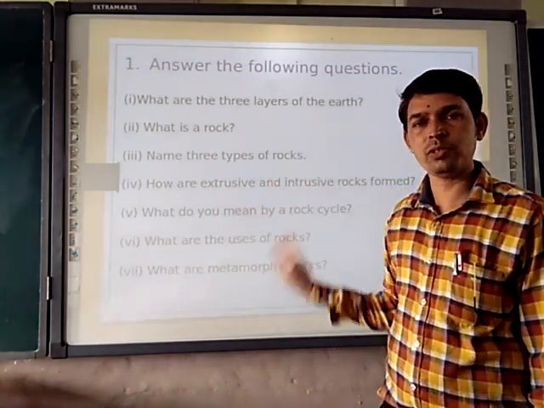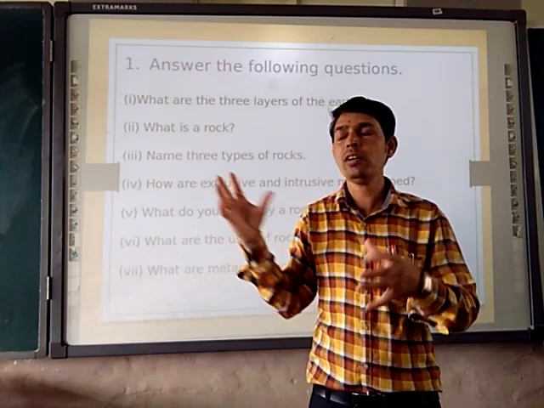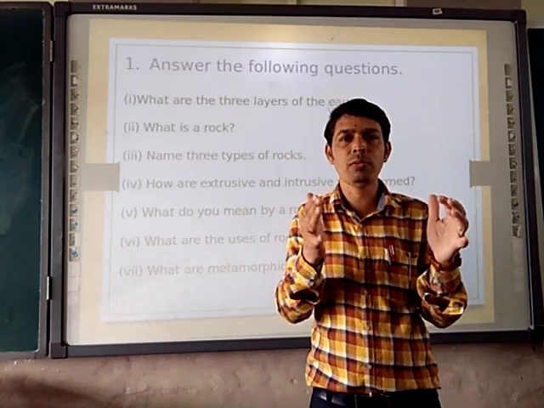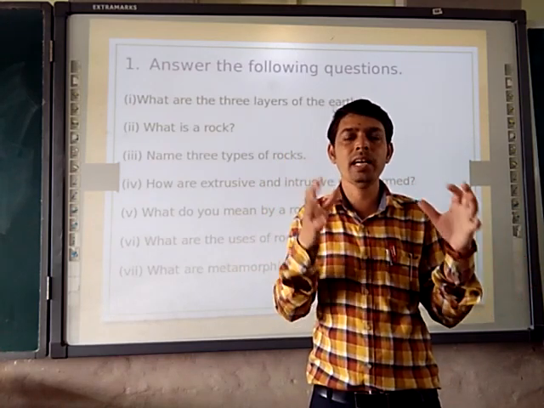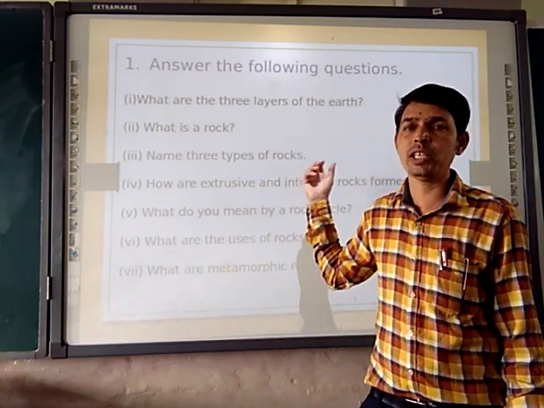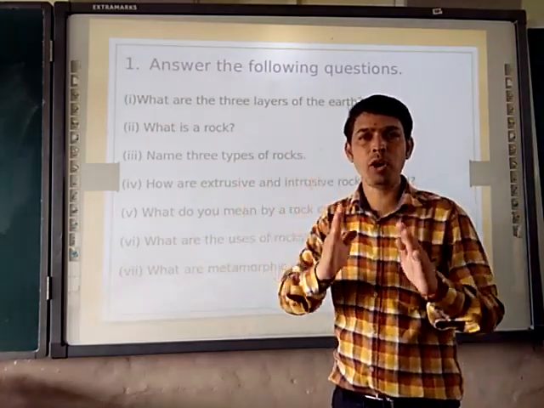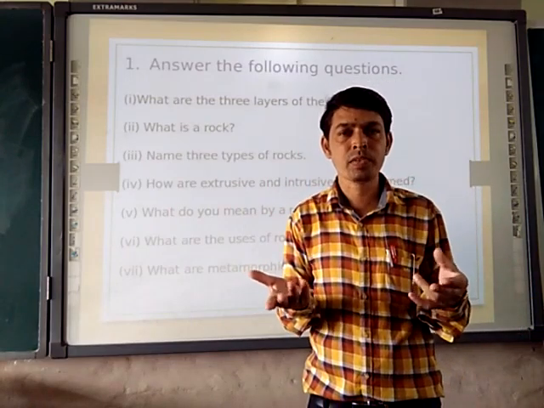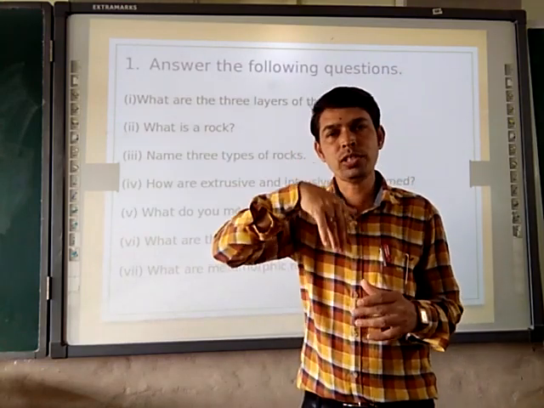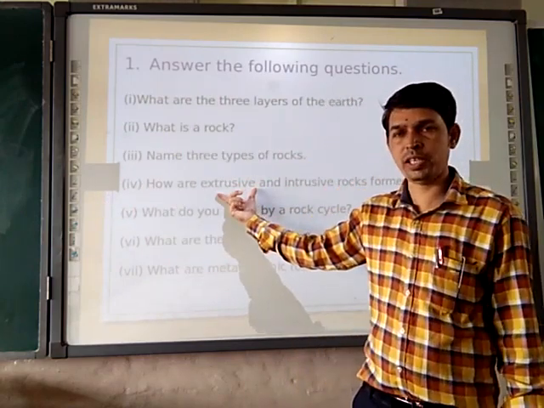Then in the part of intrusive igneous rock, what will you write? Deeper in the earth, the molten magma solidifies, and it takes a lot of time to cool down because it stays hot inside. The solidification of this type of rock is called intrusive igneous rock. How are they formed? They are formed due to volcanic activity, with hot molten magma. Outside it is called lava when it is flowing, and due to its solidification the extrusive rock forms.